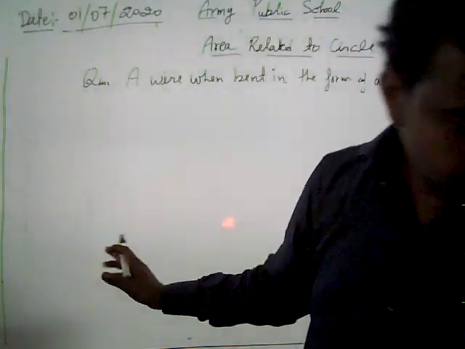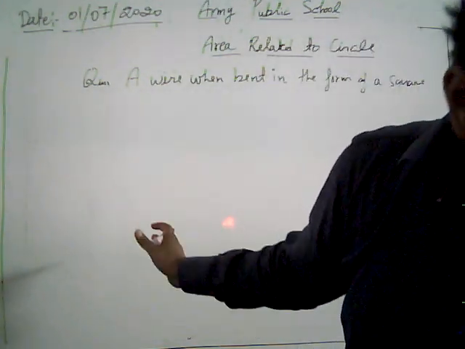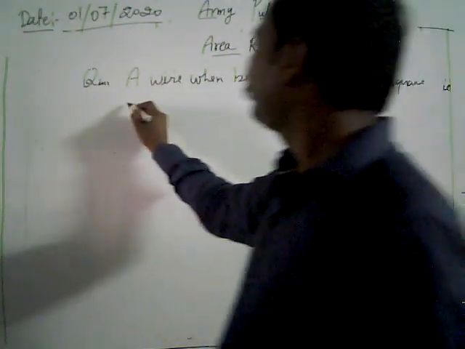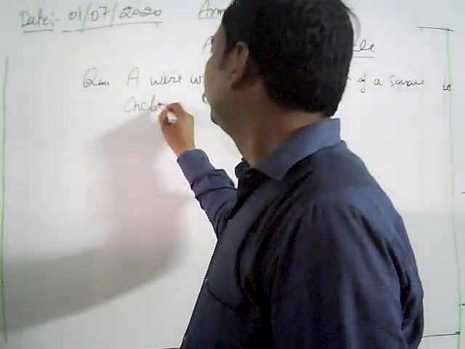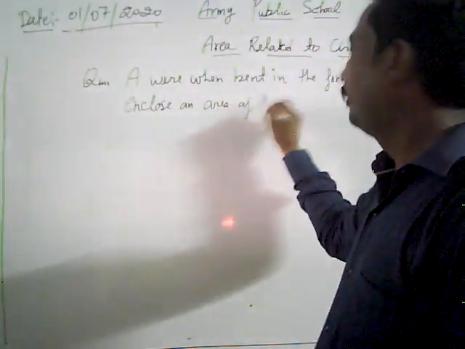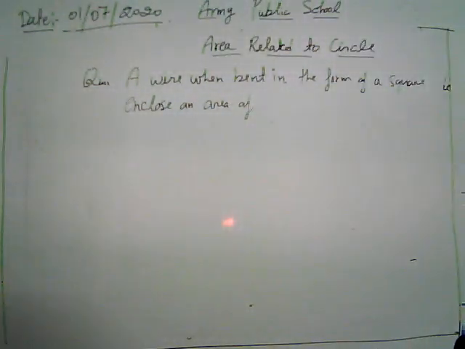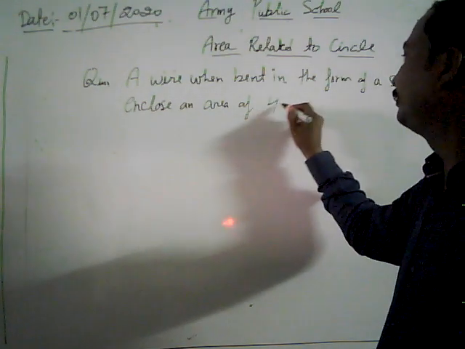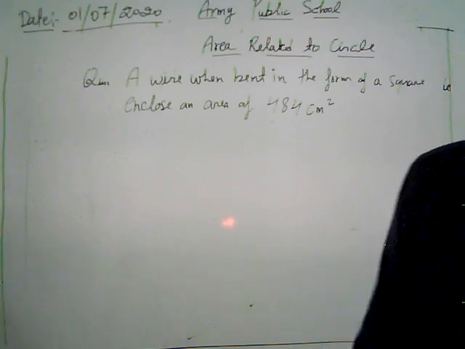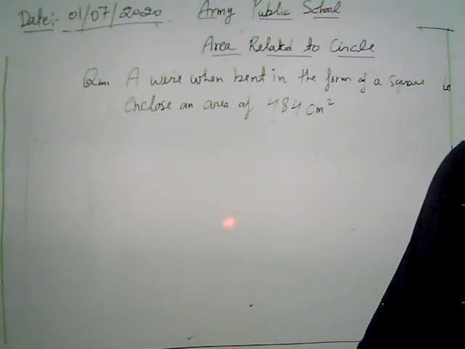A wire when bent in the form of a square encloses an area of 484 centimeter square.